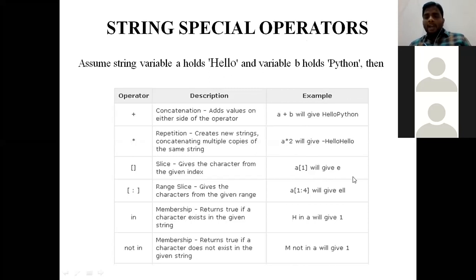A of 2 in the sense L, a of 3 in the sense L, a of 4 in the sense O. A of 5 in the sense, anyone of you, what will be the output? Error, sir. What type of error it is? Index error, sir. If we ask beyond the indexes we have, it raises an index error. Suppose in the index place, if you give anything other than integers, then it raises a type error. Okay, so these are the 2 things.